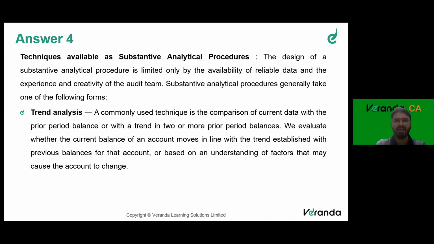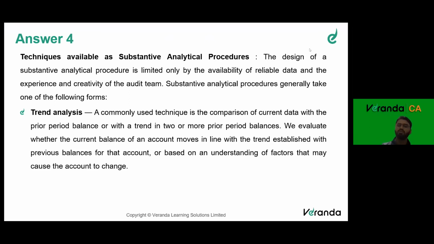This is a very widely used thing. Everyone uses this, right? Suppose you want to see the results, so you want to see what the revenue trend is. You take a 3 year trend and you compare how the revenue of a company has moved, whether it has increased or reduced. If it is increased, what is the percentage of the CAGR, compounded annual growth rate? If it is reduced, what is the percentage of the CAGR? Similarly, you go through all the transactions and you find out where the variance is and what is leading the variance. That is something which you have to ask the management. Very commonly used technique is the comparison of current data with the prior period balance, and this we do in audit practically also.